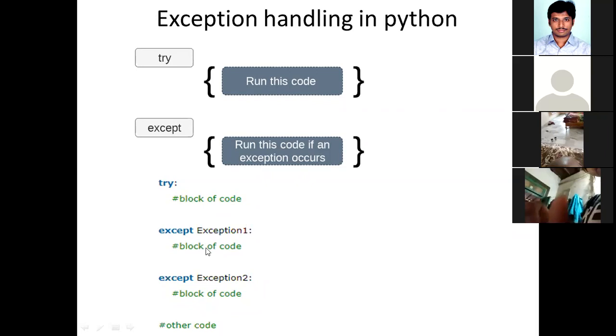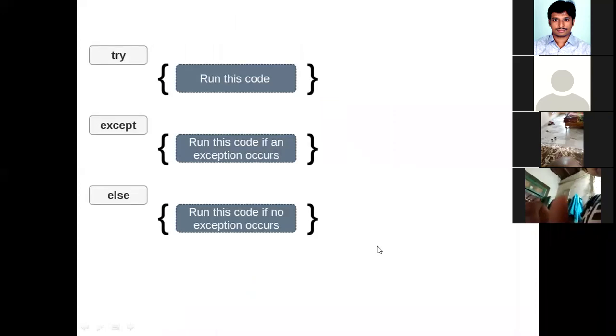Suppose this block of code may generate a name error. Now if you want to handle the name error, the corresponding code you can write here like this. You can write the try and except blocks to handle the exceptions. Look at this. I'll show you with an example.